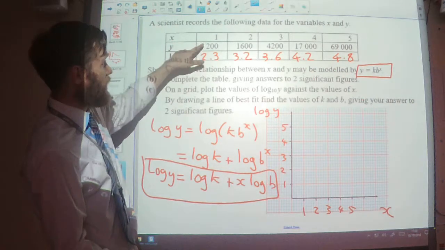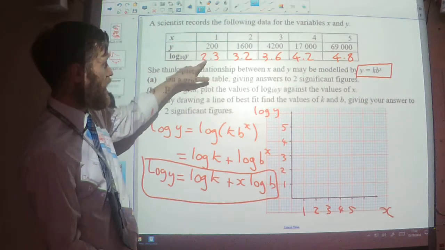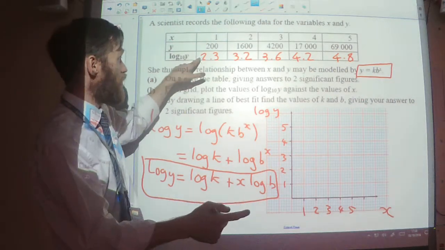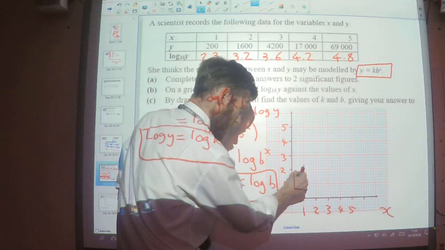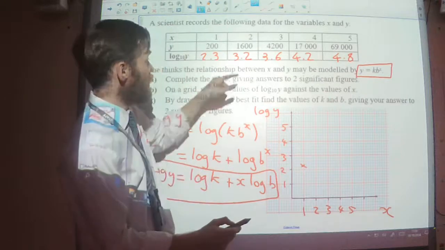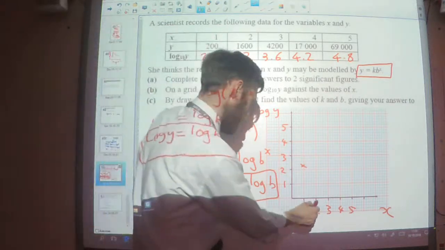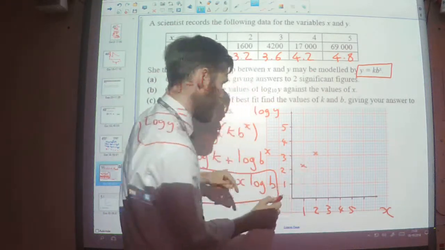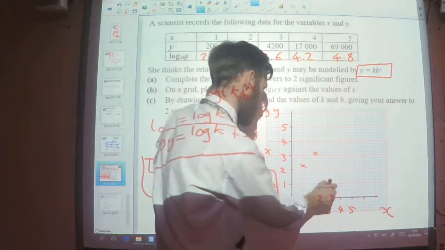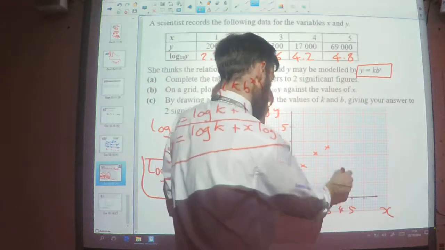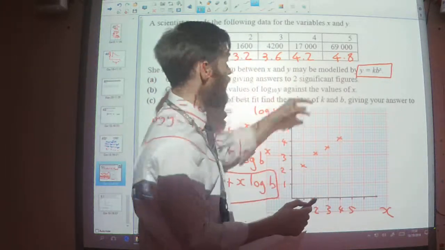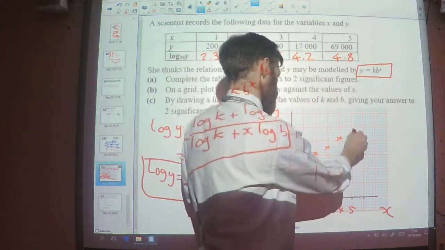So when x is 1, log to the base 10 of y is 2.3. So 1 and 2.3 is about there. 2 and 3.2 is there. 3 and 3.6 is there. 4 and 4.2 is there. And 5 and 4.8 is there.